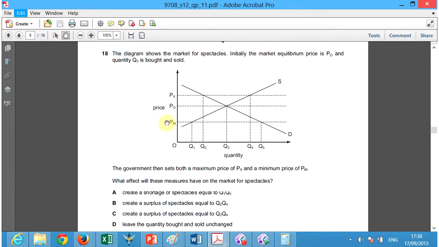no lower than PM. What the government is doing is that they don't want dumping in their economy. In other words, someone will come along and set the price so low, the market value is $10, they'll set the price at 50 cents to get rid of a product that they don't want. Maybe the product isn't working. So maybe in this case, the spectacles have a broken lens. So they're getting rid of it and selling it at 50 cents.